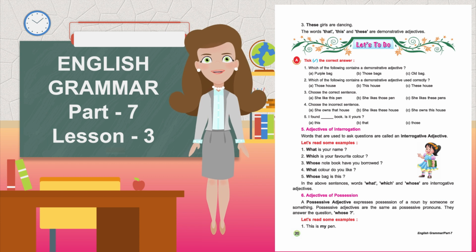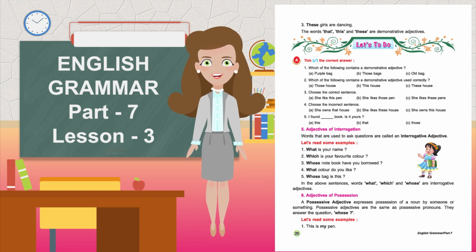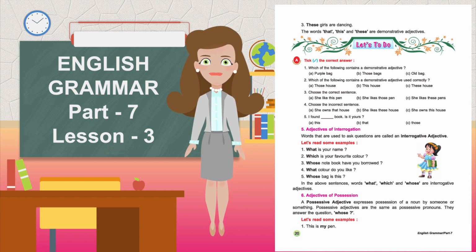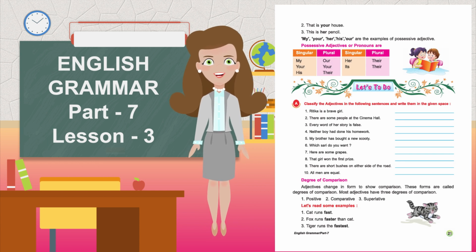Sixth, adjectives of possession. A possessive adjective expresses possession of a noun by someone or something. Possessive adjectives are the same as possessive pronouns. They answer the question whose. Let's read some examples. This is my pen. That is your house.